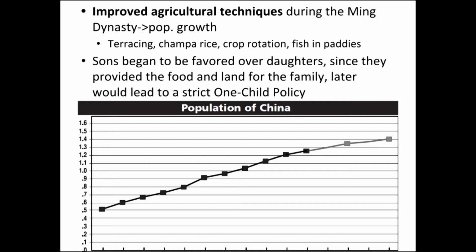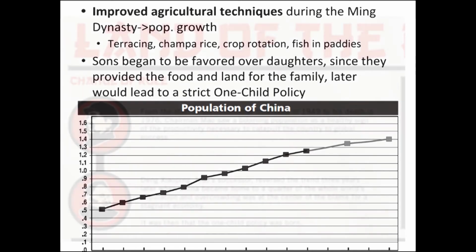And since they really wanted these sons, this is going to lead to this thing known as the one-child policy. And this is going to get a little bit more into modern history for a second. But this idea of the one-child policy, basically, it's the idea that you should only have one child, and it should be a son who can work the land and provide for your family. And they saw girls as second-class citizens.